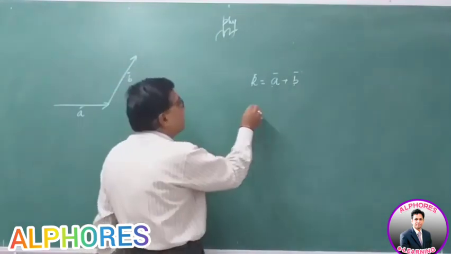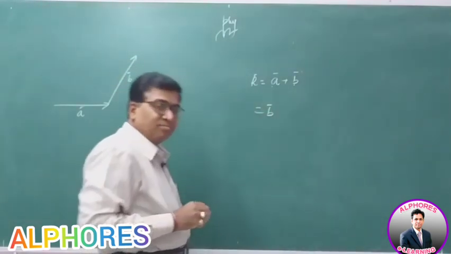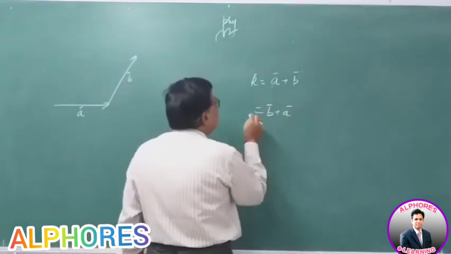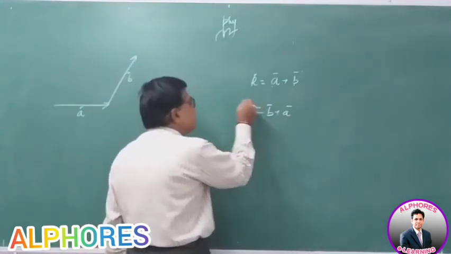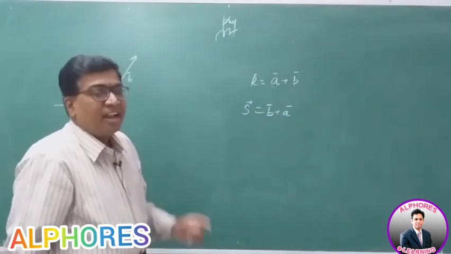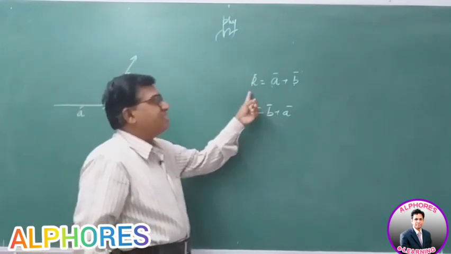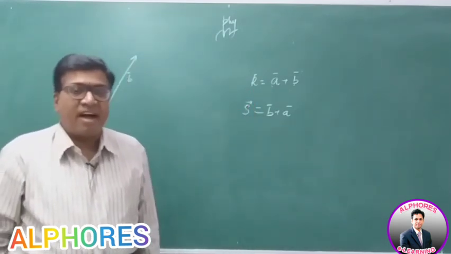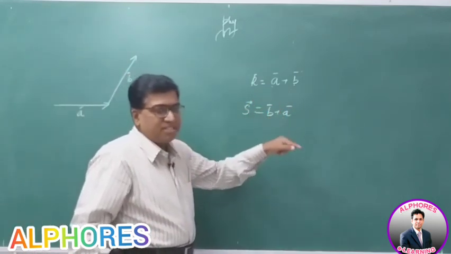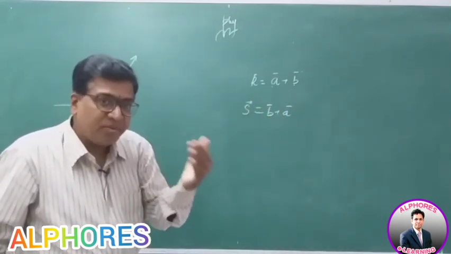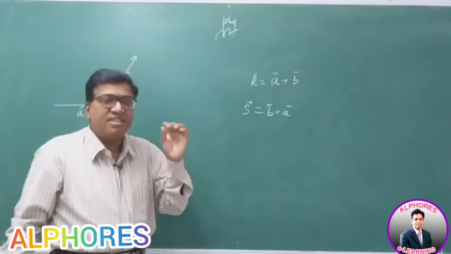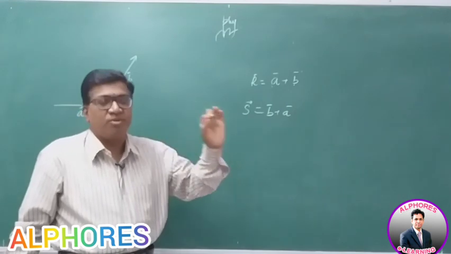Suppose first I consider B bar, and to this I add A bar, and suppose the resultant is something, let it be S. Then I should prove that R is the same as S. If R is equal to S, then whether B is added to A or A is added to B, the resultant is the same. This is the law of commutation, the commutative law.